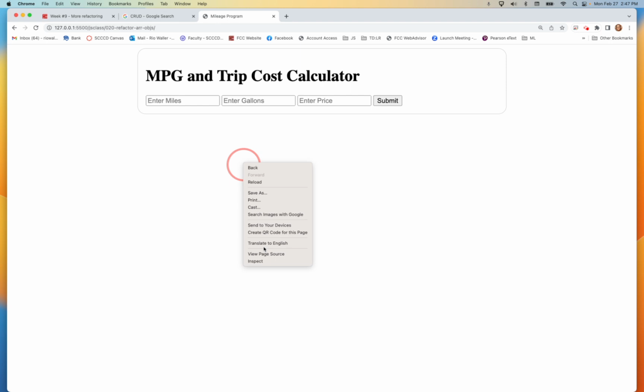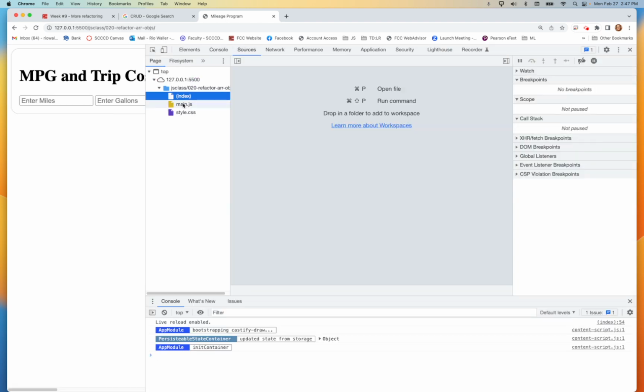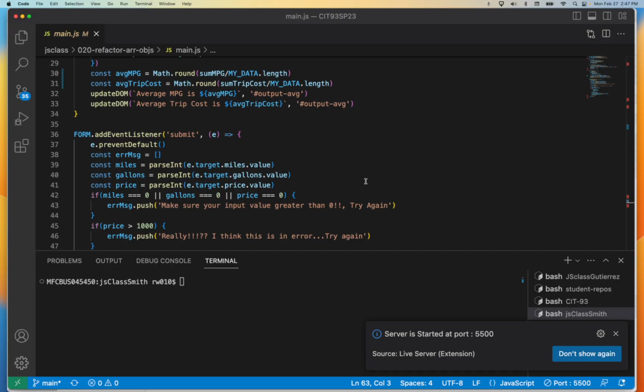Okay. So here's the state of our code right now. Here's our source. Here's the main. By the way, one of the things I was chatting with ChatGPT about is the best practices for writing functions. And interestingly enough, they actually don't recommend arrow functions for everything. So I may end up changing that and go back to regular functions, named functions, not anonymous ones. Okay, but regardless of that, let's look at this.